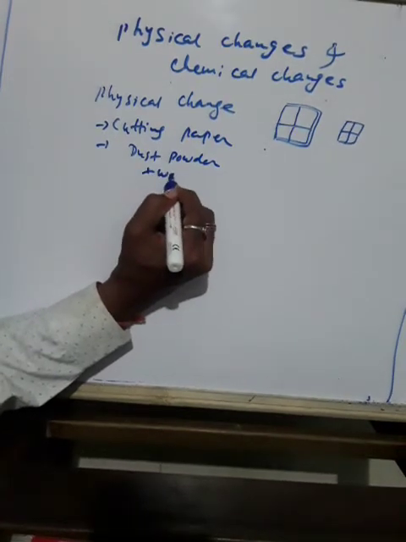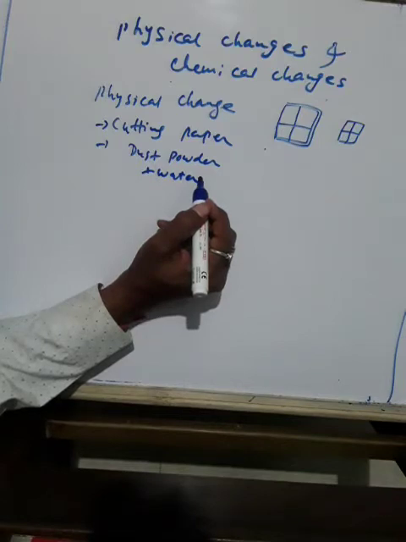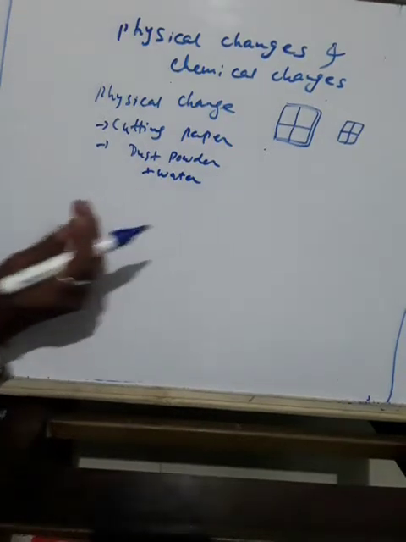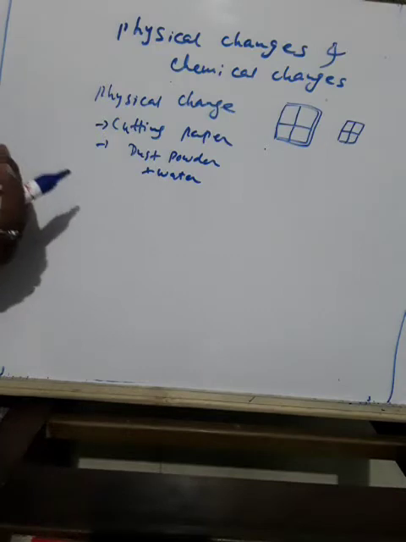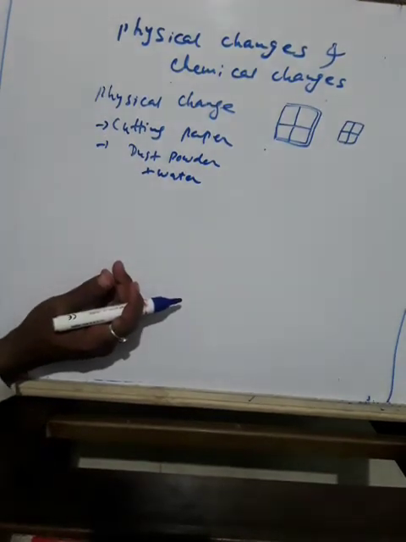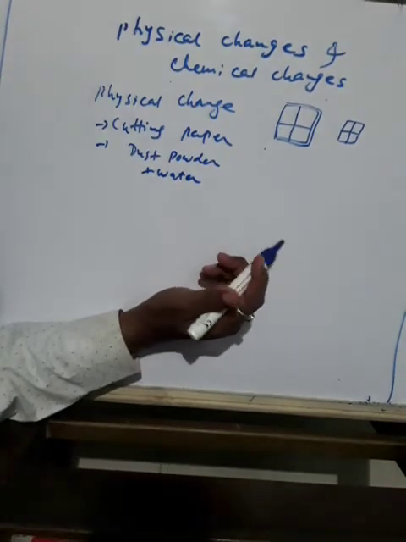Roll it into the shape of a piece of chalk. Did you recover chalk from dust? No.